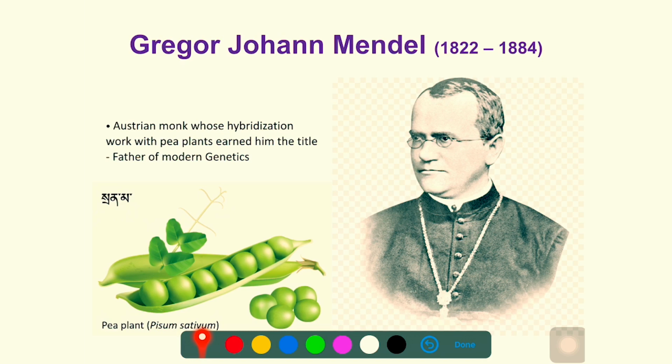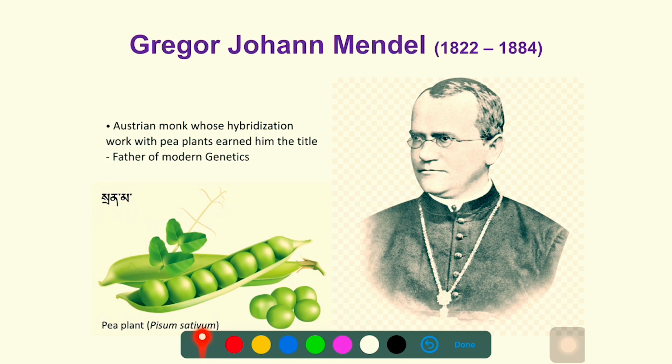To give a little background on the life of Gregor Mendel, he was an Austrian monk. He was born in a very poor peasant family in the year 1822, and it is said that he became a monk in order to continue his education. His parents could not afford his college fees, so he joined a monastery so that the monastery would pay for his education. I don't know if it's true or not, but it is said so.